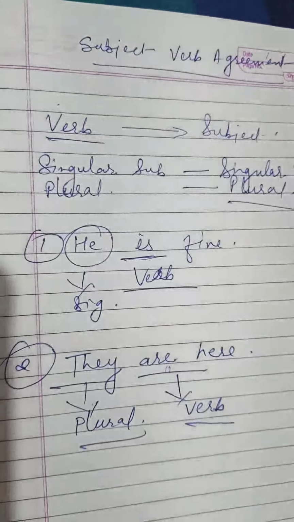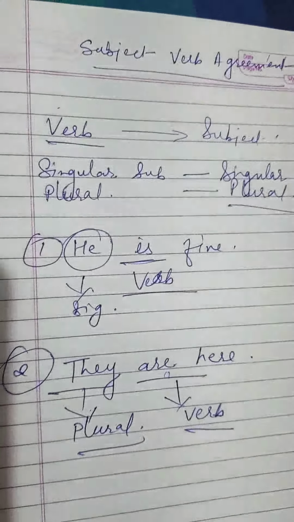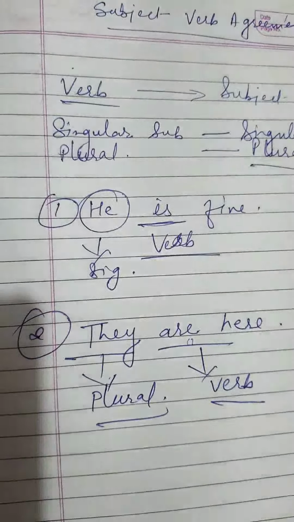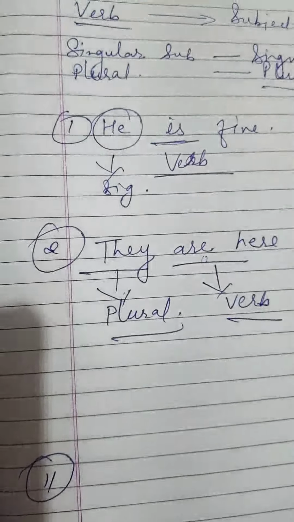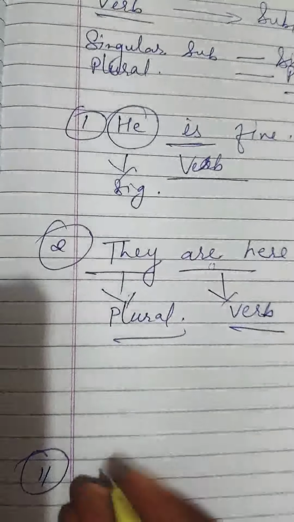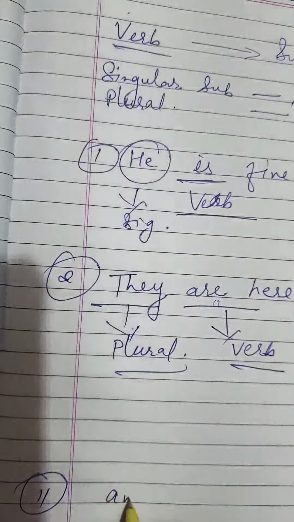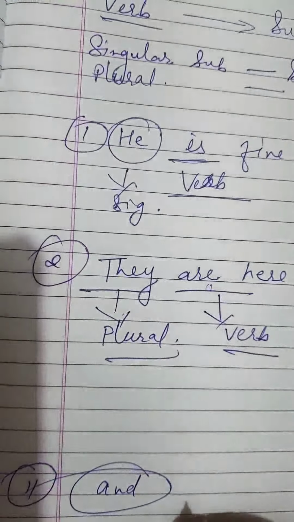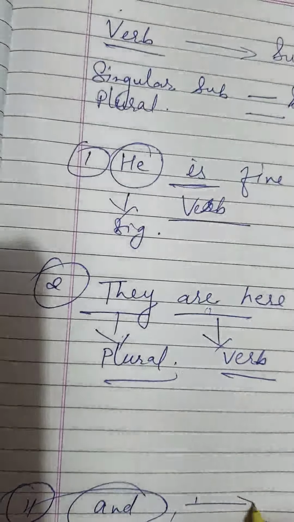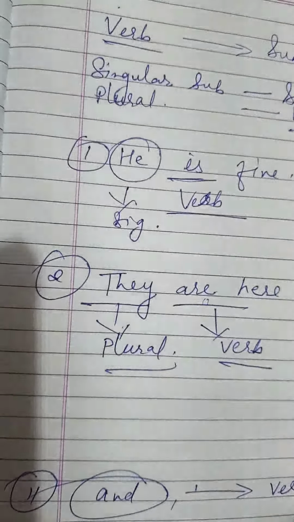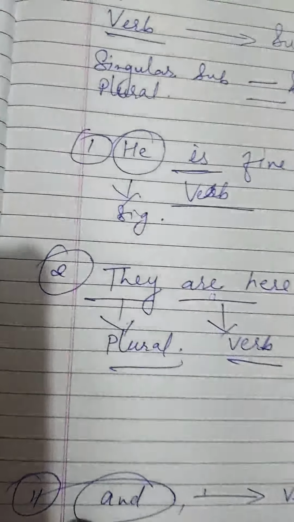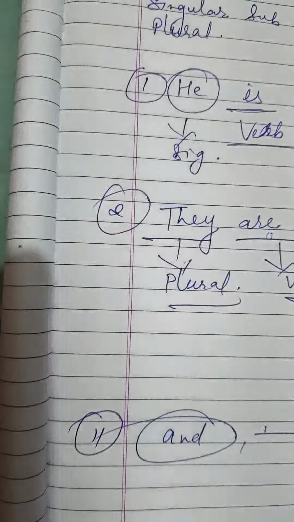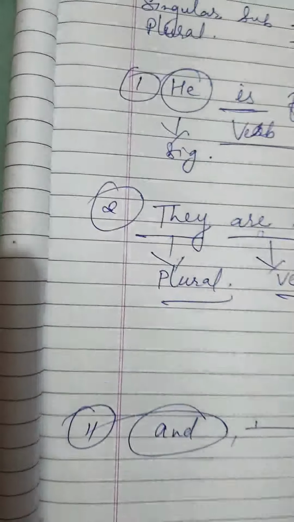Let us revise other points related to subject verb agreement. When two or more subjects are joined by and, this is point number 2. When subjects are joined by the word and, the verb will be plural. Why is it so? Because when we use and, we are talking about two people, two persons, which means more than one. That is plural, and the plural will take the plural verb.